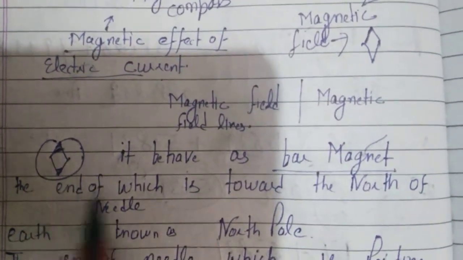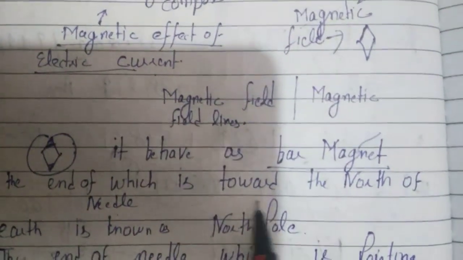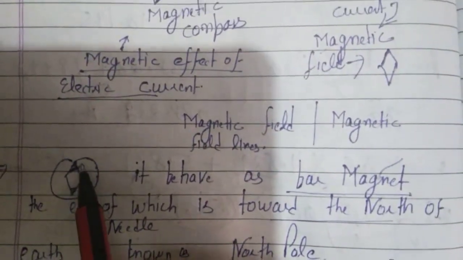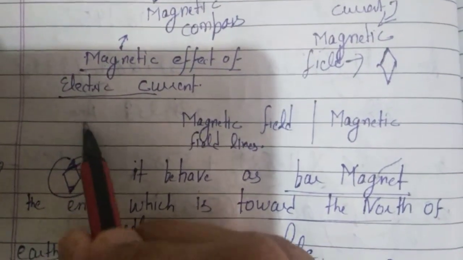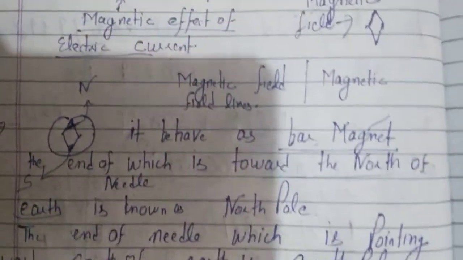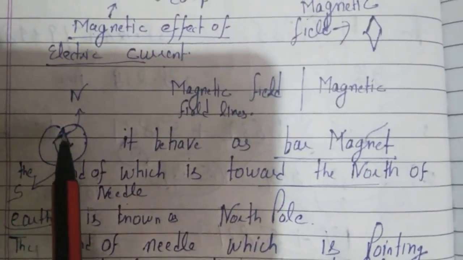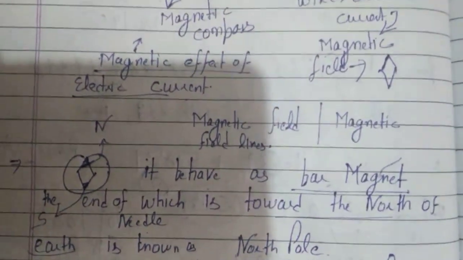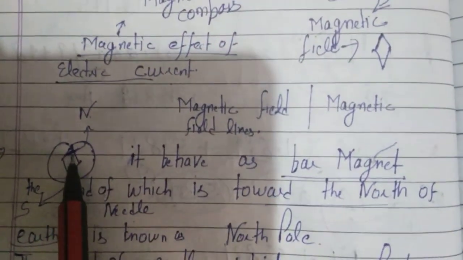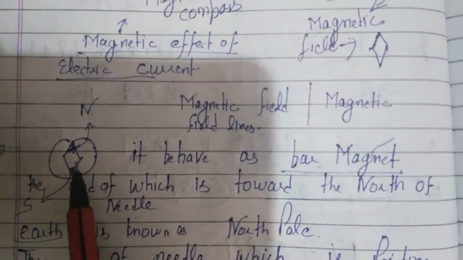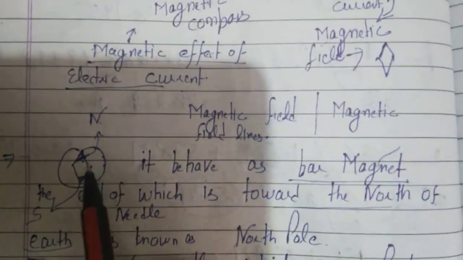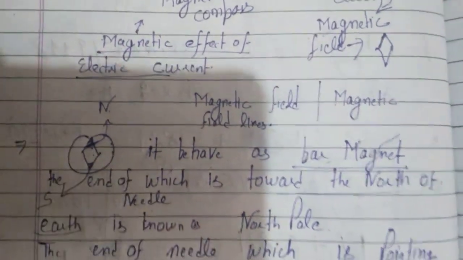One end of the magnetic compass will be facing the north of the earth, and the other end will be facing the south of the earth. The end of the magnetic compass which is facing the north of earth is the north pole of the magnet, because it is just behaving like a bar magnet. So it will have two poles, north pole and south pole.